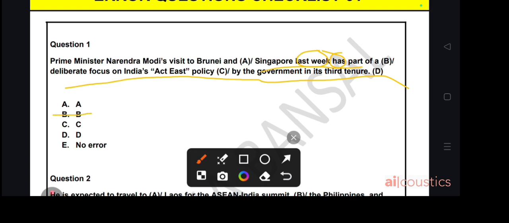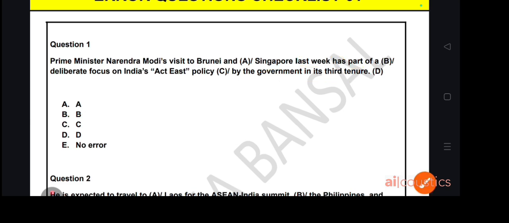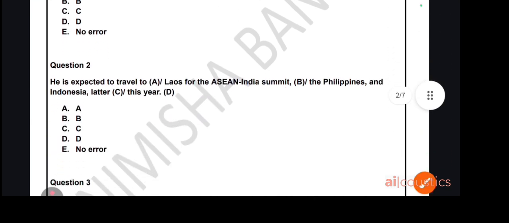The correct answer will be: Prime Minister Narendra Modi's visit to Brunei and Singapore last week was part of a deliberate focus on India's Act East policy by the government in its third tenure. So the error is in part B. Now we will move to the next question.